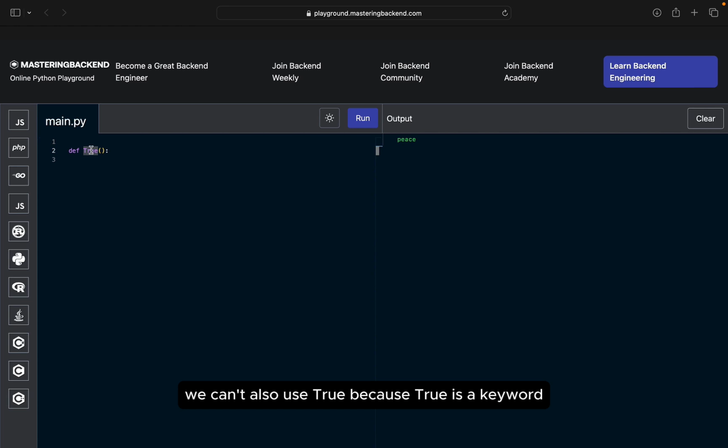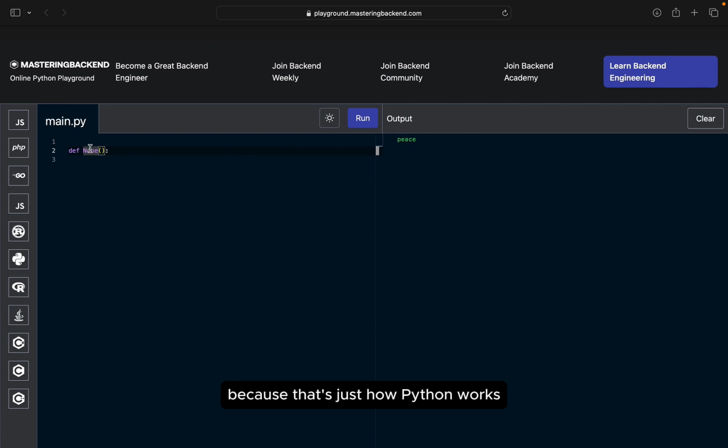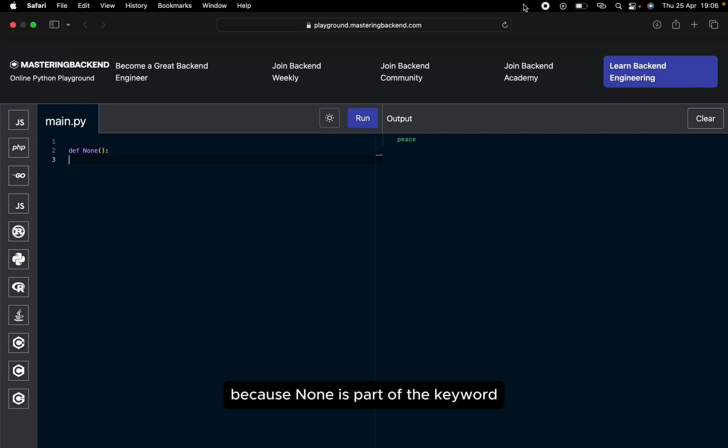We can't use True, and we can't use None, because they are keywords. So there's a whole list of them. You can't use any of them as a variable name or as a function name, because that's just how Python works. They are reserved words and you must respect them. You only use them when they are to be used. For example, you only use def when you are to create a function. You don't use def as a name of a function. You don't use None as a name of a function because None is part of the keywords, part of words that are reserved.